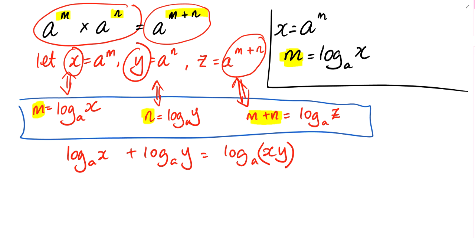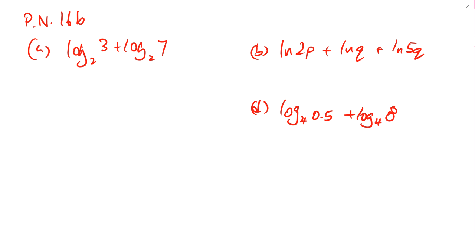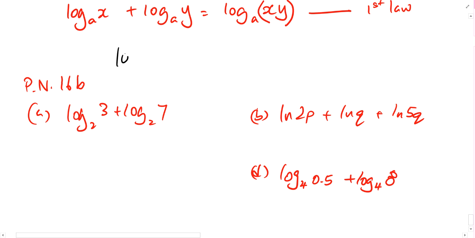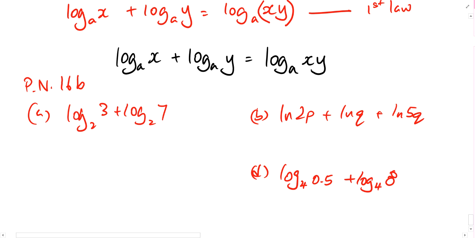This is a property that you need to know. This is our first law for log. Okay, textbook. We are using this formula over here: log base a x plus log base a y equals log base a of x times y.